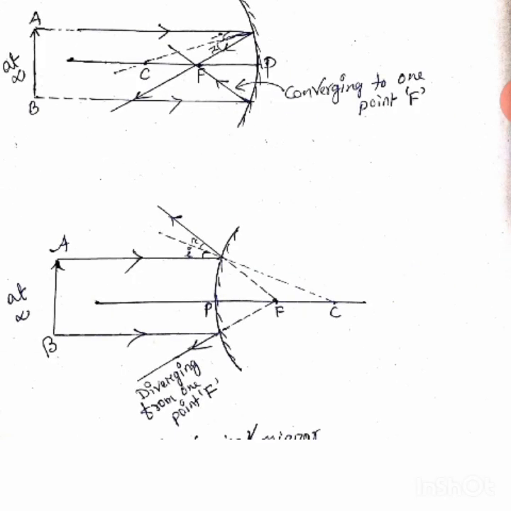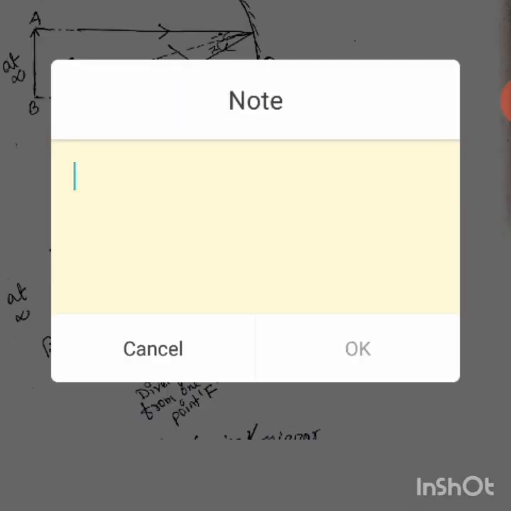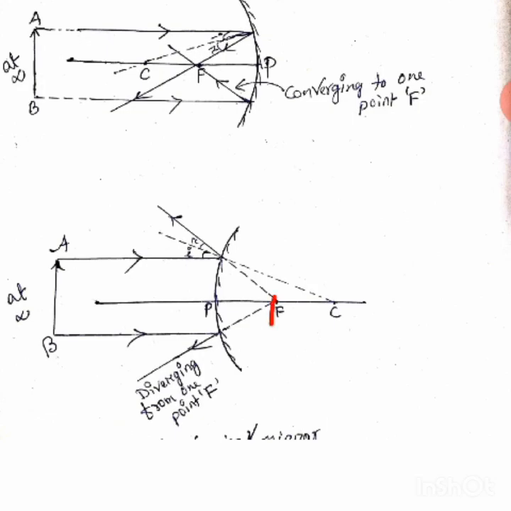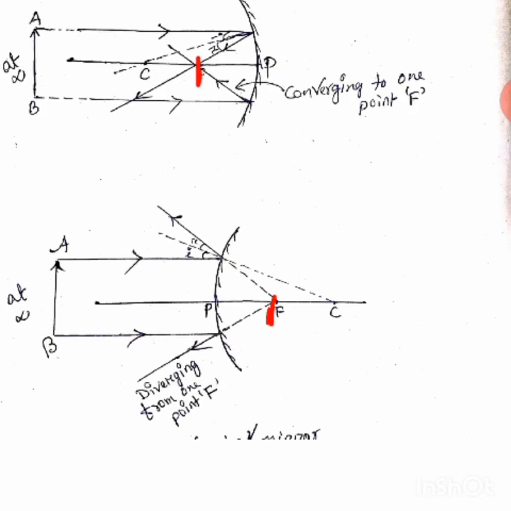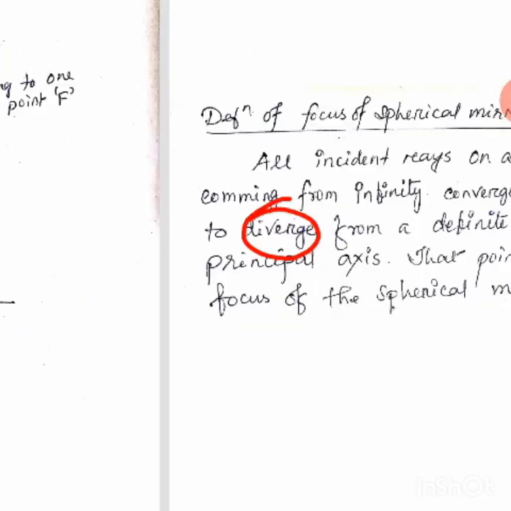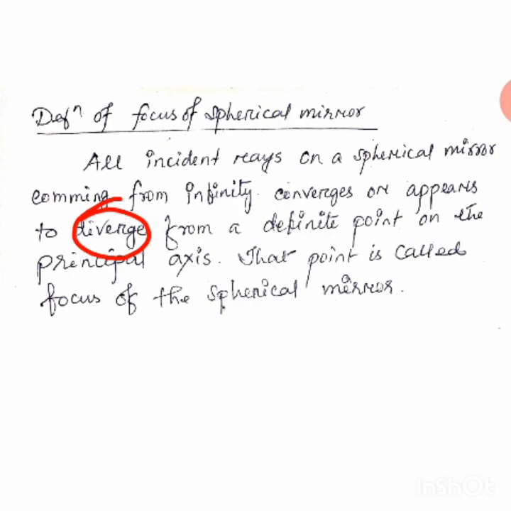It appears to diverge from one point, this point. You see, from the point which is called the focus, appears to diverge from a definite point on the principal axis. The point is on the principal axis, focus is always on the principal axis. That point is called the focus of the spherical mirror. Clear? Doubt clear ho gaya?